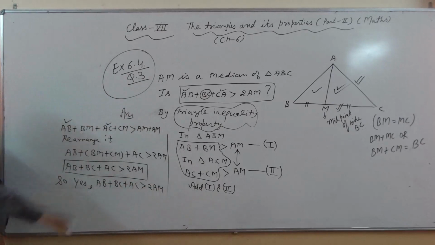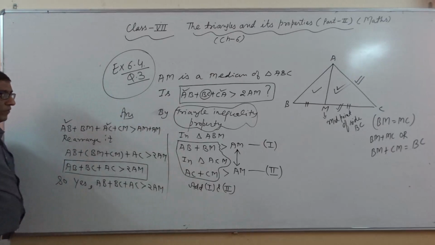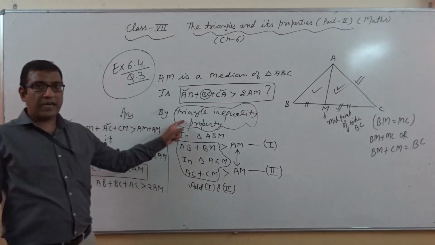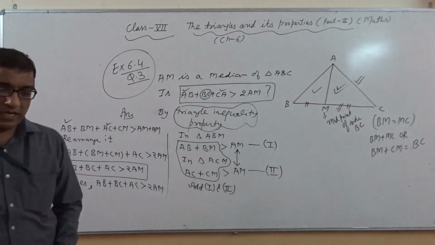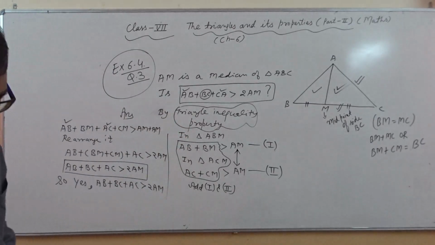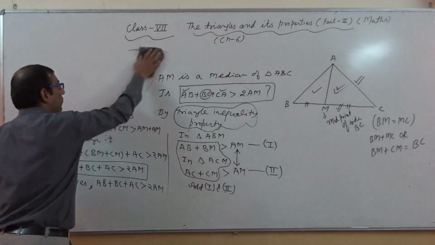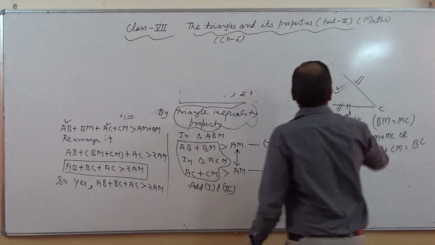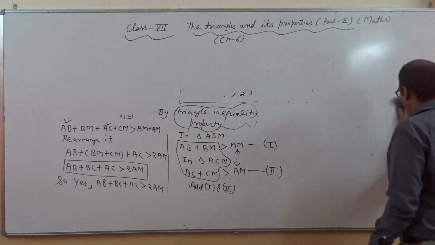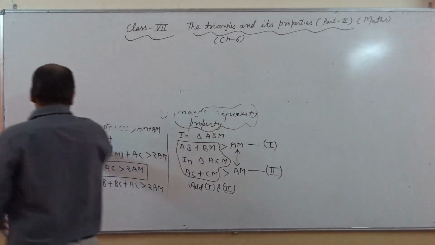So this is the presentation of question number 3 related with exercise 6.4, and it is related with the triangle inequality property. Now we will continue with the next property, which is related with the right angle triangle, and the name of the property is the Pythagoras property, which is the most important property and the last property of this chapter 6.